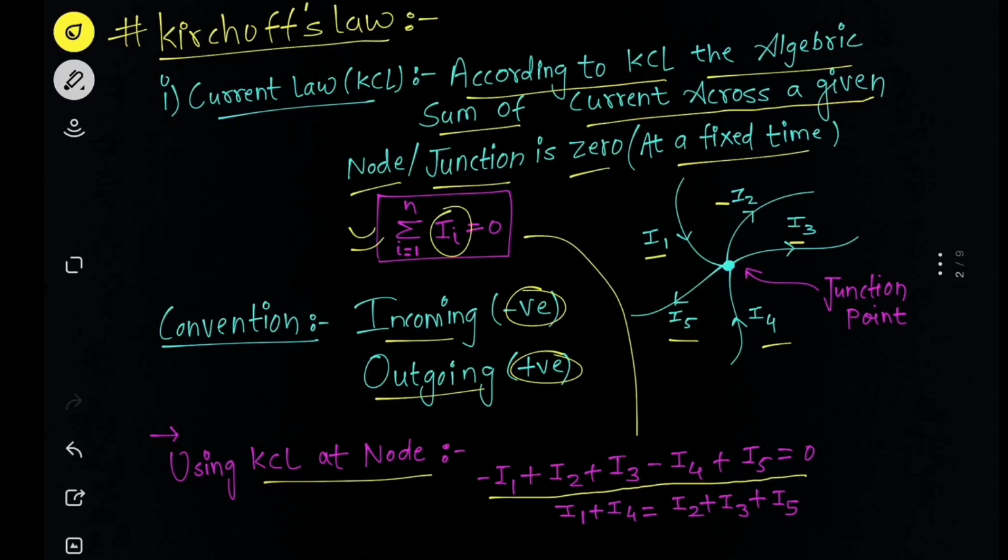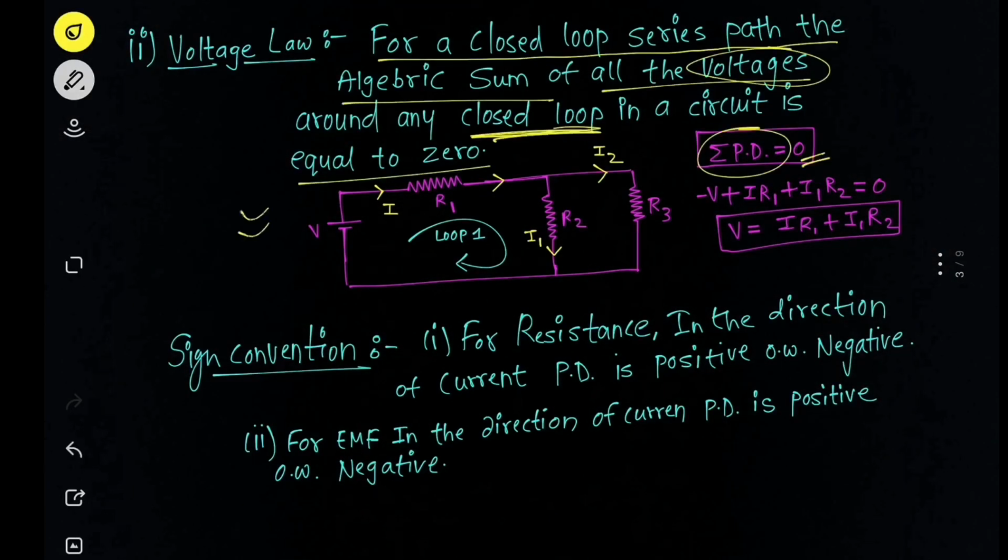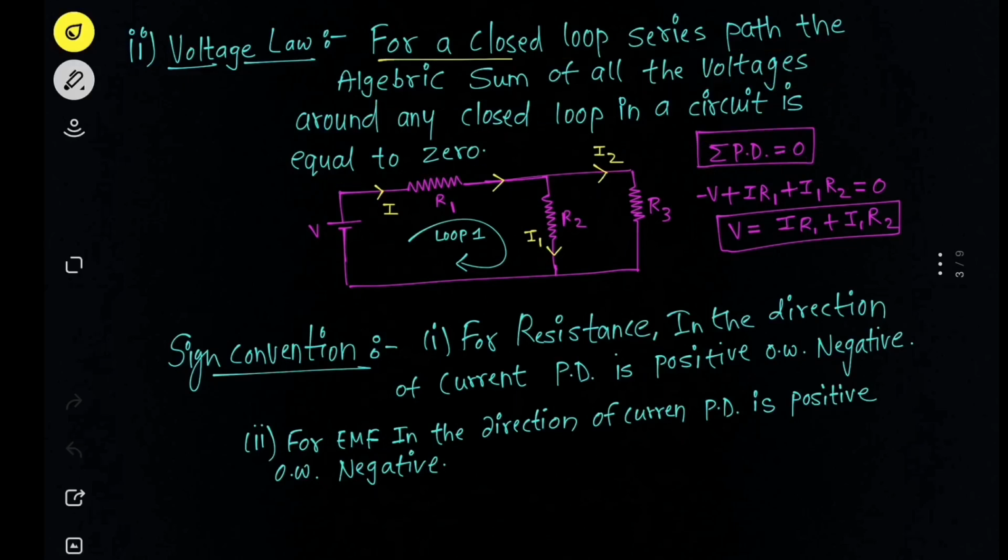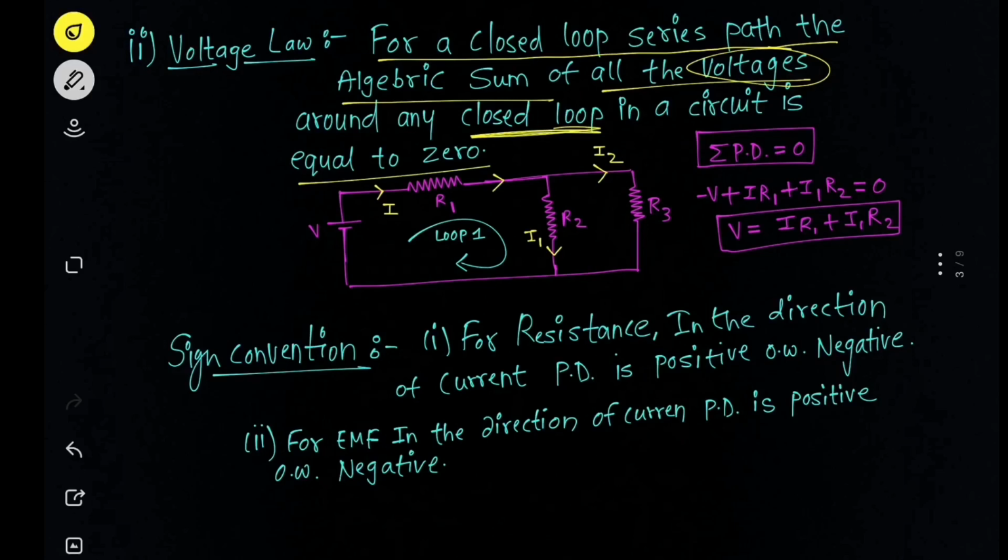I'm just using this here, and just taking the negative terms on the right hand side, we can write this also. The second law is voltage law. What does the voltage law say? For a closed loop series path, the algebraic sum of all the voltages, now here we are concerned about voltage, around any closed loop is equal to 0. It means mathematically we can write sum of potential differences for a closed loop is always 0.